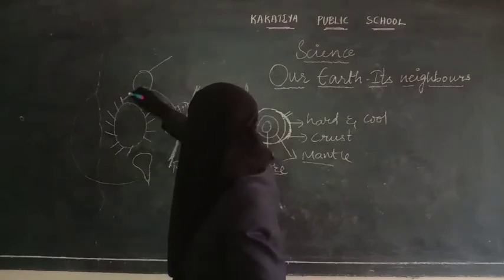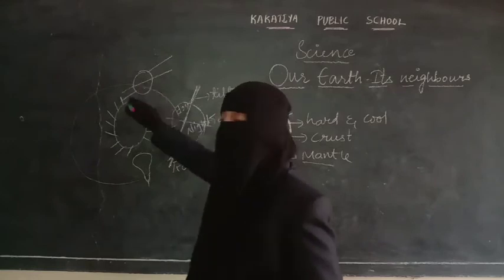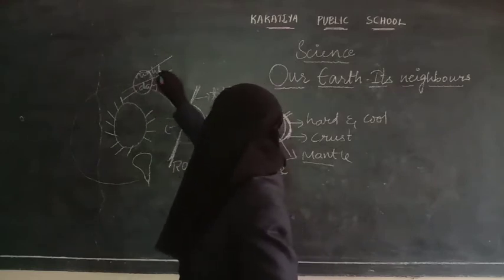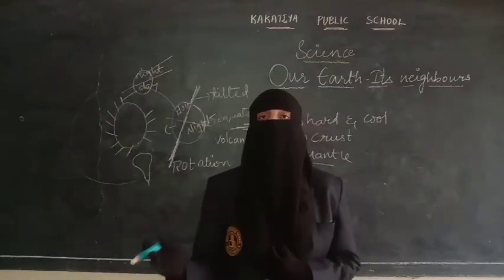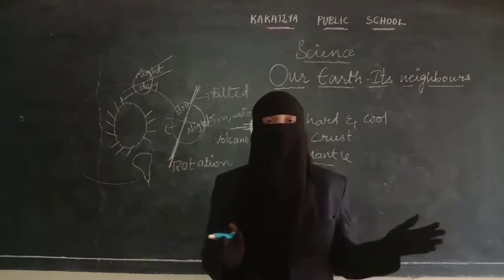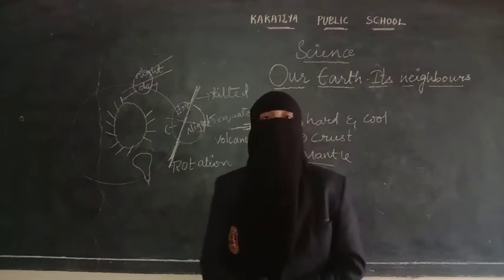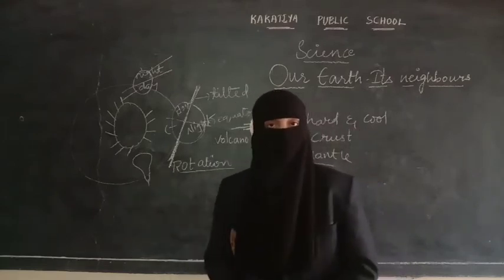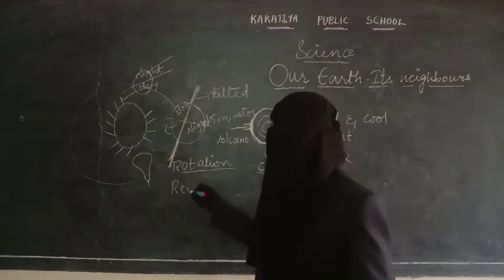So because of that, again this side, as it is near the sun, it is day, and the other side is the night. So the side of the earth which is near the sun, they will experience the day, and the side which is away from the sun, they will be experiencing the night. So this is how days and nights are caused. Days and nights are caused because of the rotation of the earth. This is the one movement, and there is one more movement that is called as revolution.